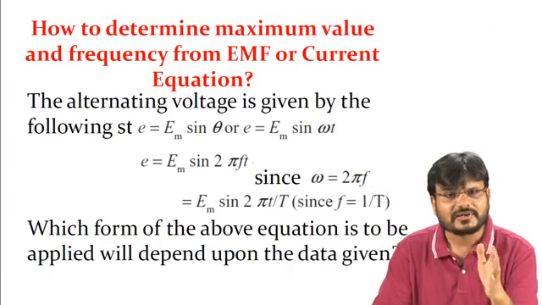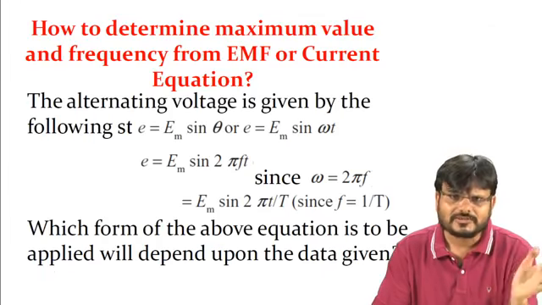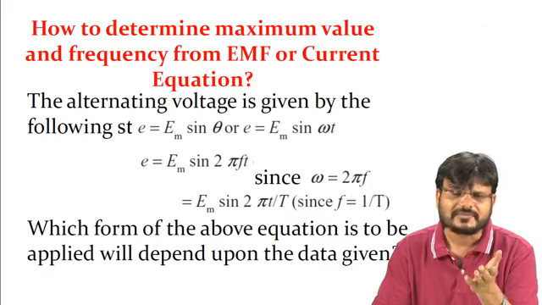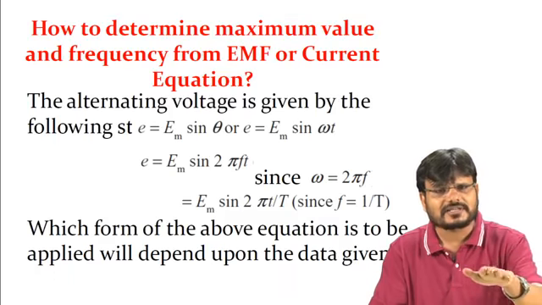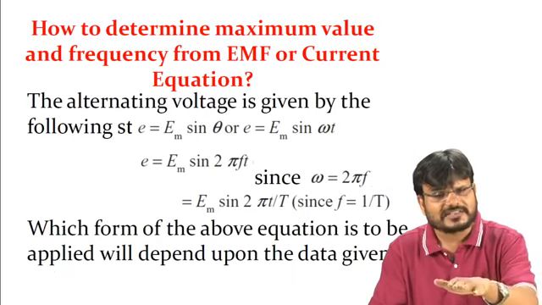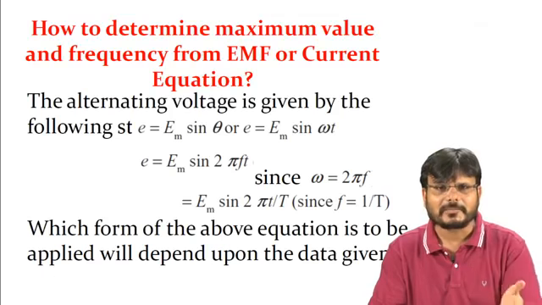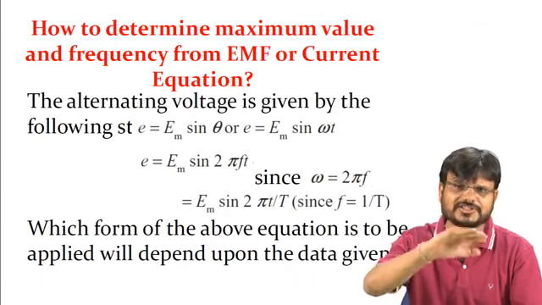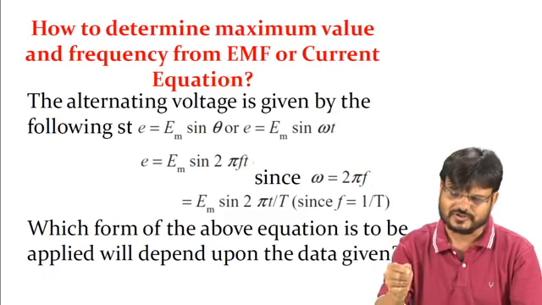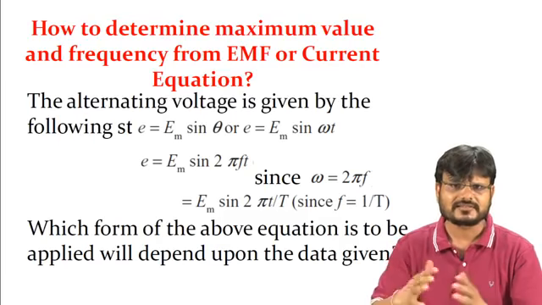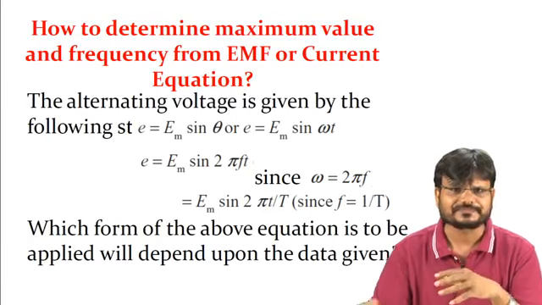So it depends. But in case of DC, what happens? At t equal to 0, 1, 2, 3, 5 seconds, the magnitude of the voltage is always the same, it is a constant. But in case of AC, it is changing from 0 to maximum, then back to 0, then to negative maximum, like that. So which form of the above equation is to be applied will depend upon the data given.